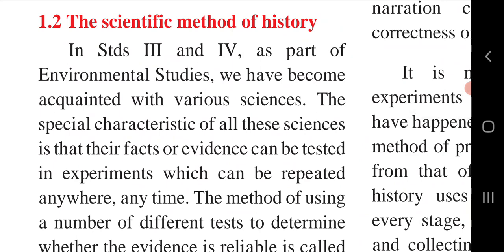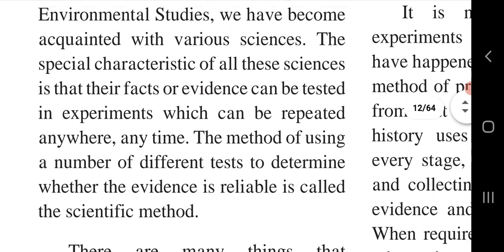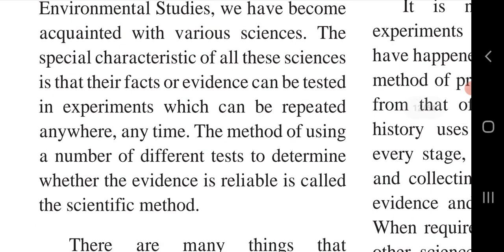In standard 3 and 4, as part of environmental studies, we have become acquainted with various sciences. The special characteristic of all these sciences is that their facts or evidence can be tested in experiments, which can be repeated anywhere, anytime. The method of using a number of different tests to determine whether the evidence is reliable is called the scientific method.